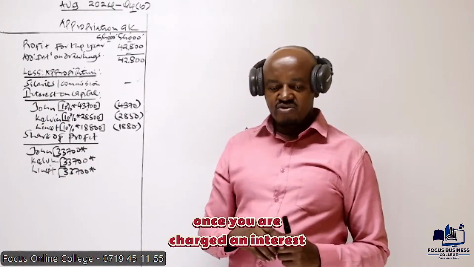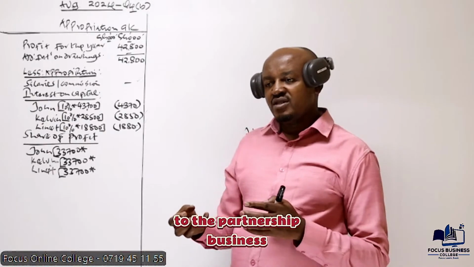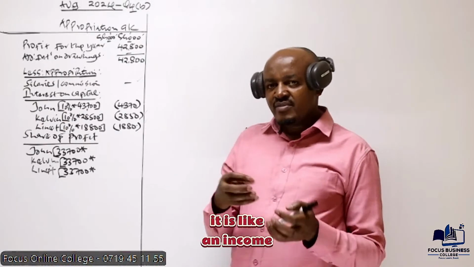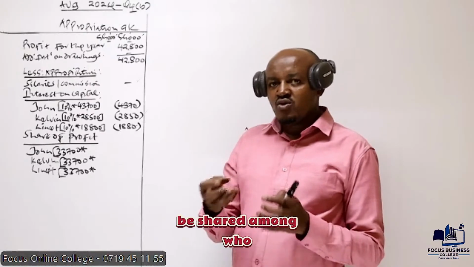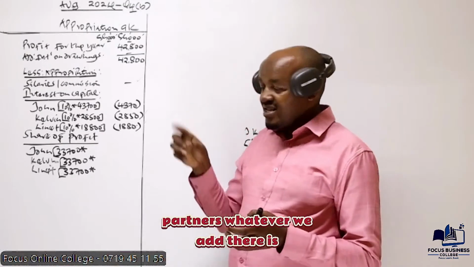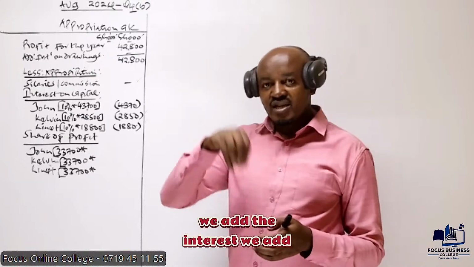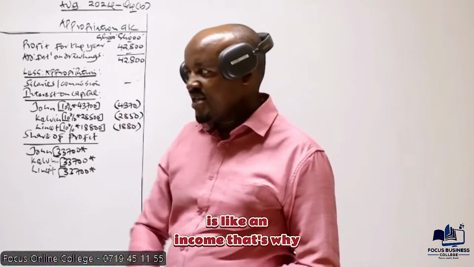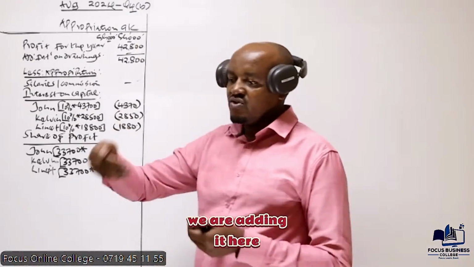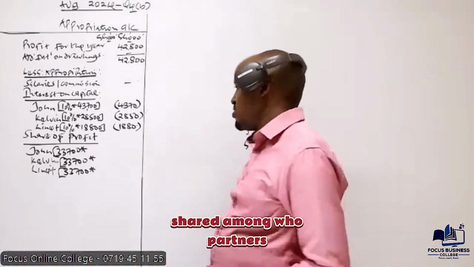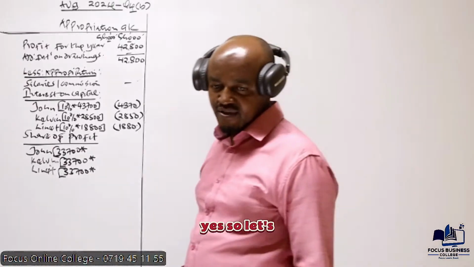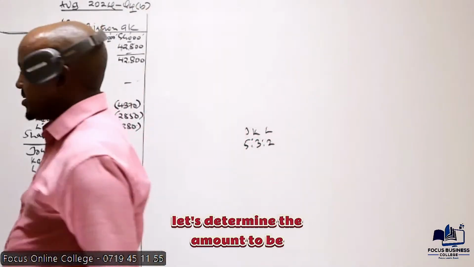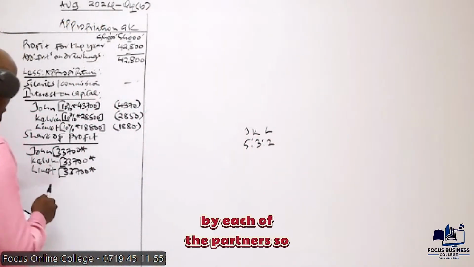Once you are charged an interest to the partnership business, it is like an income. It will increase the amount to be shared among partners. Whatever we add there is not the drawings. We add the interest, like an income. That's why we are adding it here, to increase the amount to be shared among partners. So let's determine the amount to be shared by each of the partners.